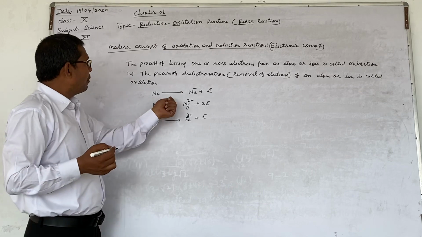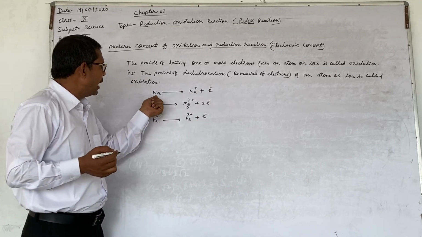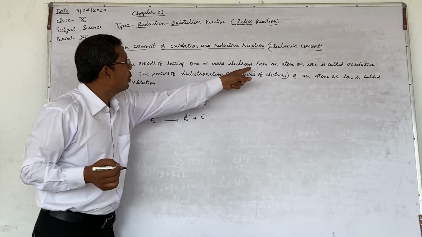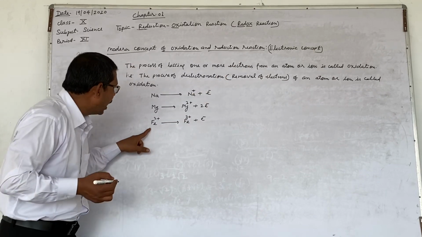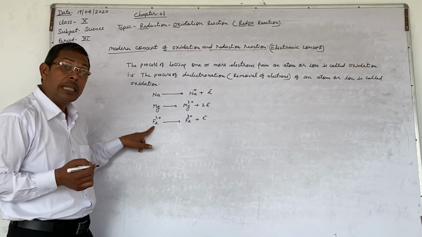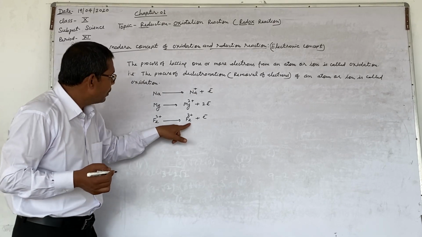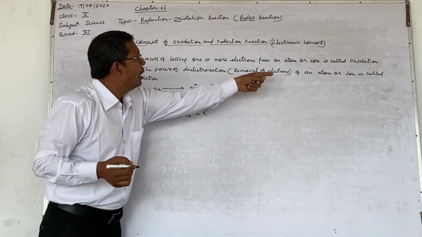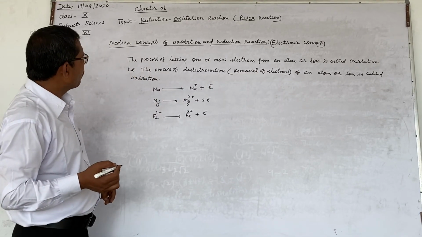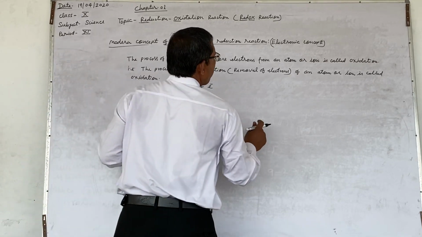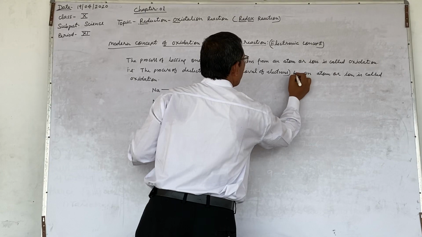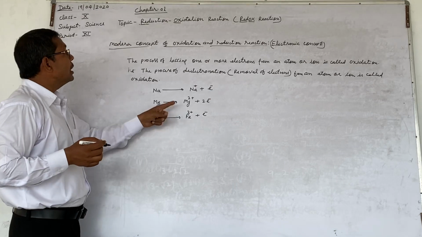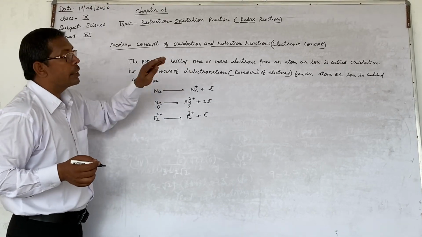The process of losing one or more electrons from an atom, you see, sodium and magnesium are atoms. So the process of losing one or more electrons from an atom or ion, Fe2+, iron second cation, converting into iron third cation, is the process of de-electronation. It is called oxidation. So this is the modern concept regarding oxidation, the electronic concept.